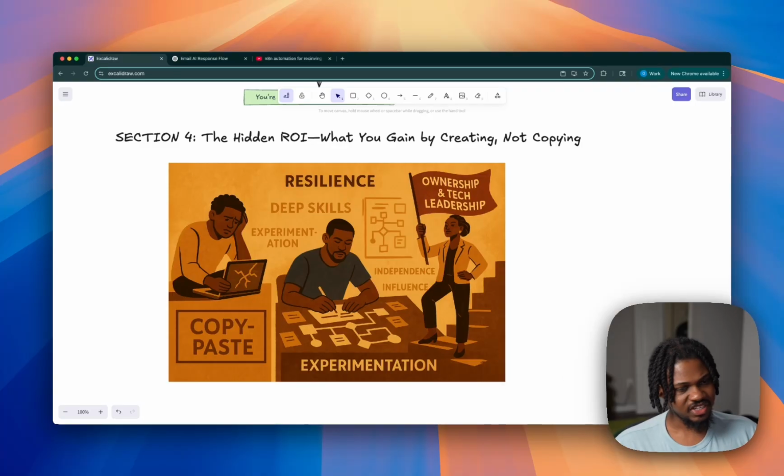So, getting to the end, section 4 here is the hidden ROI, right? What you gain by creating and not just copying. When you're creating, you're learning skills that actually last, right? Not just how to copy and paste, but you're learning independence. You're learning career resilience, right? You're not relying on anyone else but your own knowledge, because you know how to do it, so it doesn't matter what the tool is at this point, right?